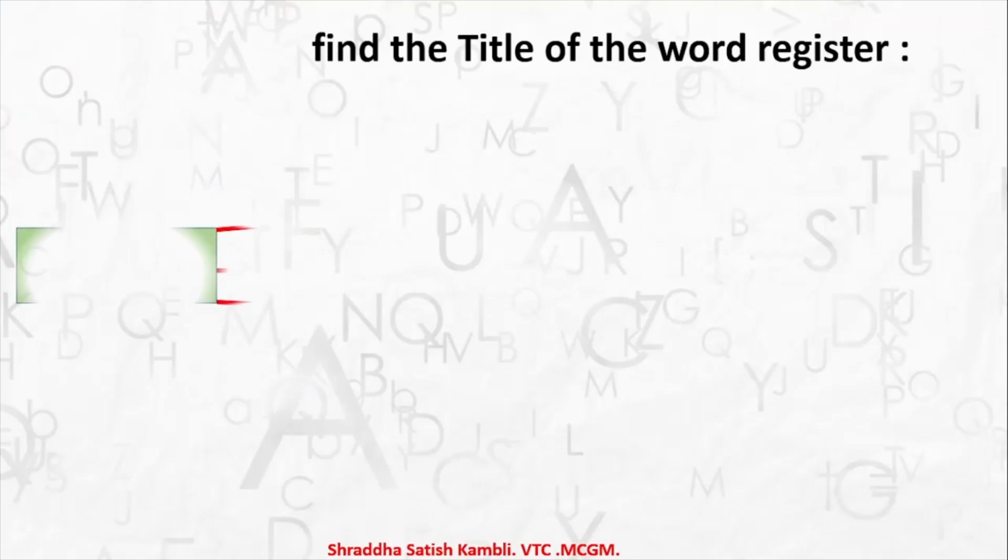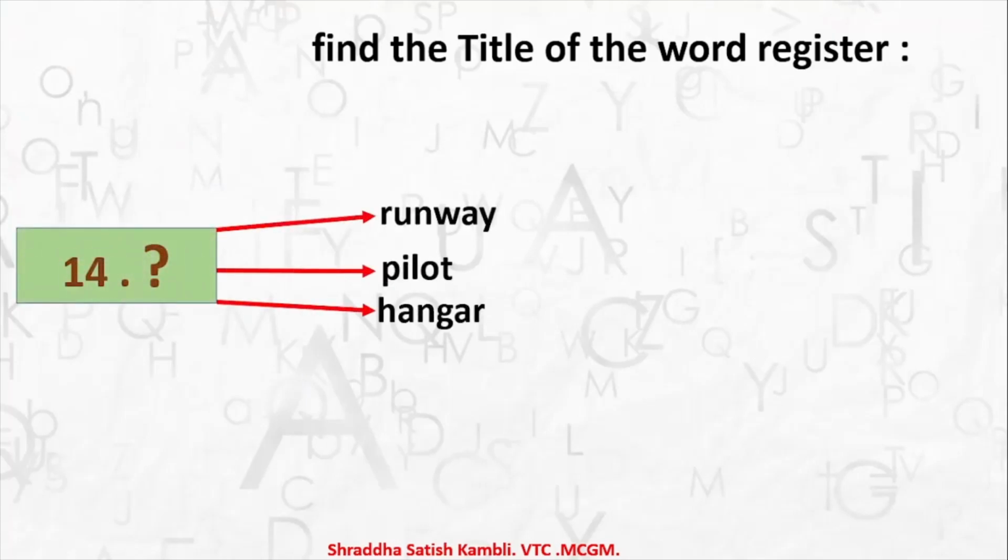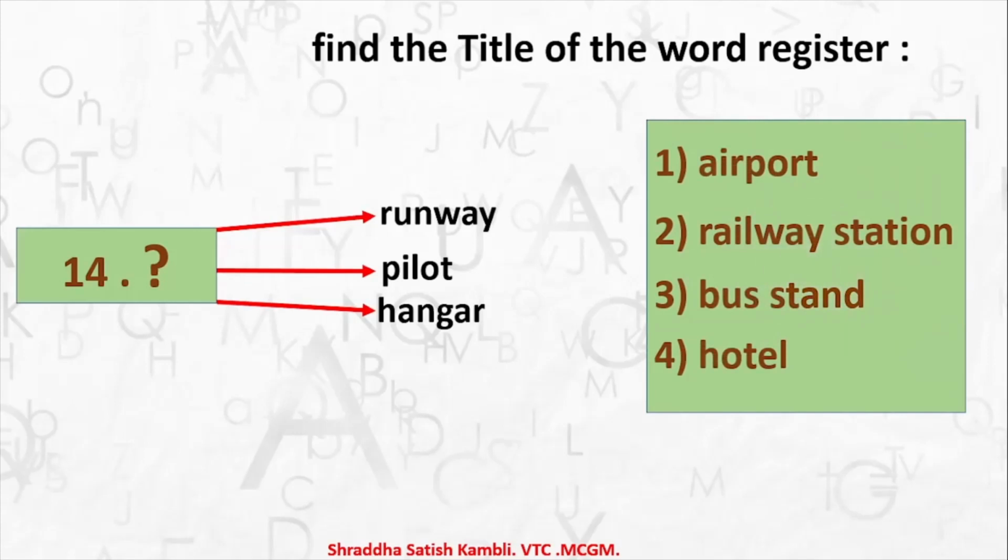So you have the next example, example number 14 in this video, where you have a runway, pilot and hangar. So which is the word which is related to runway, pilot and hangar? What do you think the main word or the title of this register should be? Should it be 1 airport, 2 railway station, 3 bus stand or 4 hotel?